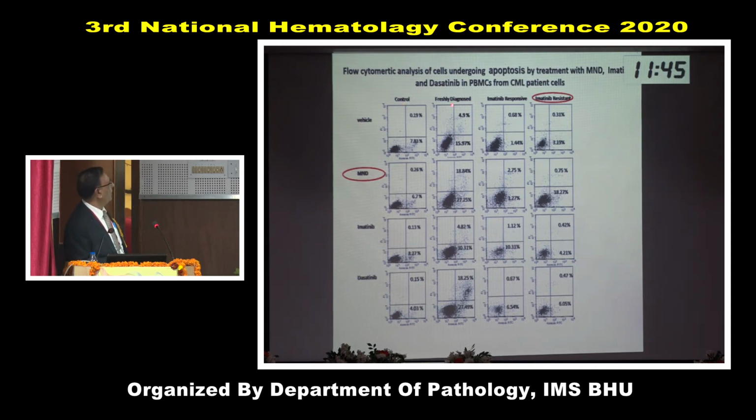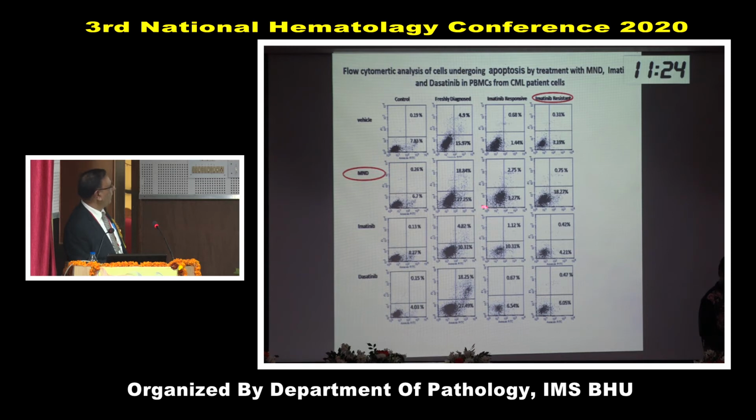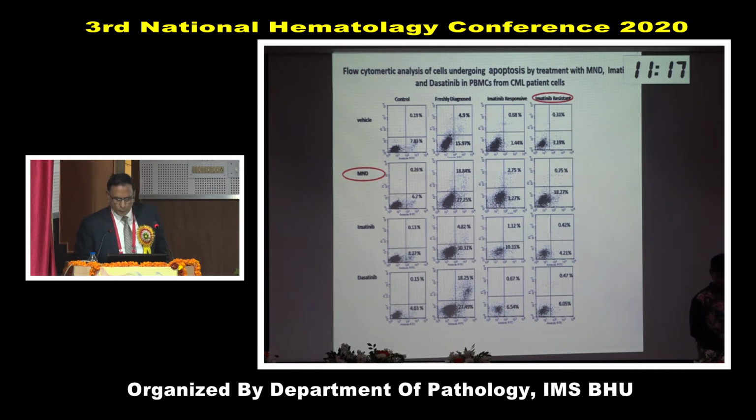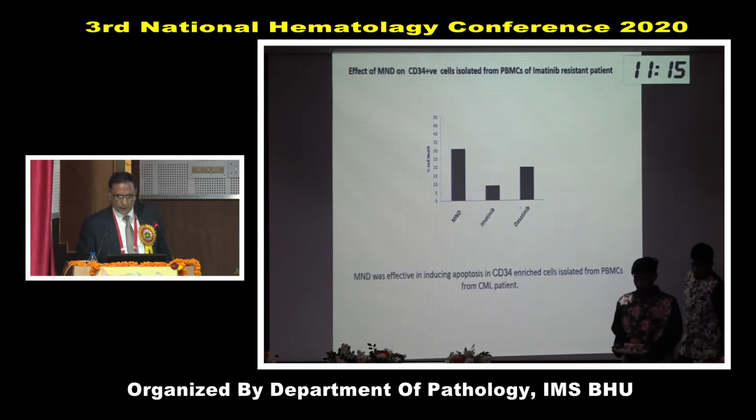Control, freshly diagnosed, those who respond to imatinib, those who do not respond. Now please focus on MND1, and this percentage of apoptosis. With imatinib, 4% apoptosis. With new drug, 18%. So this new drug is quite effective in patients who are having imatinib resistance. And also now they are preparing for a protocol for launching clinical trial.